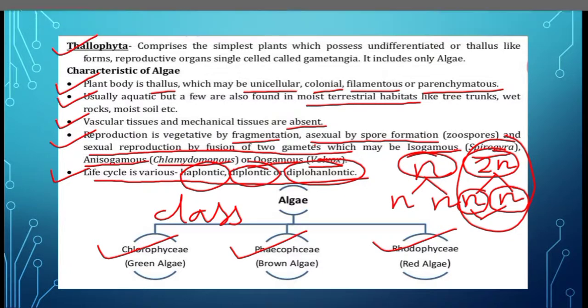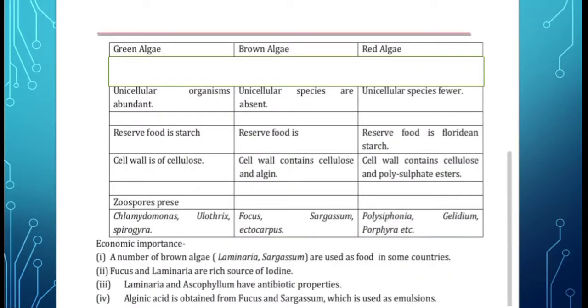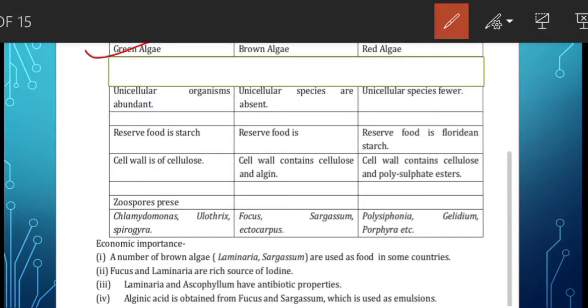Moving to the first class, that is chlorophyceae or green algae. Green algae, which is also called chlorophyceae. There are about 7,000 species in this class.